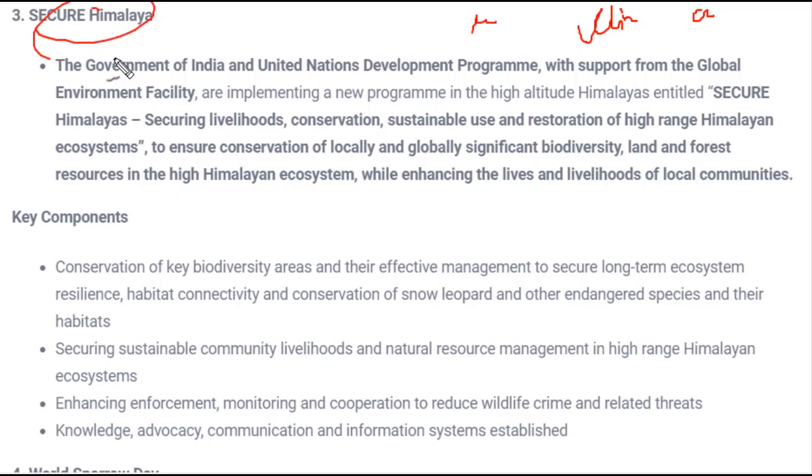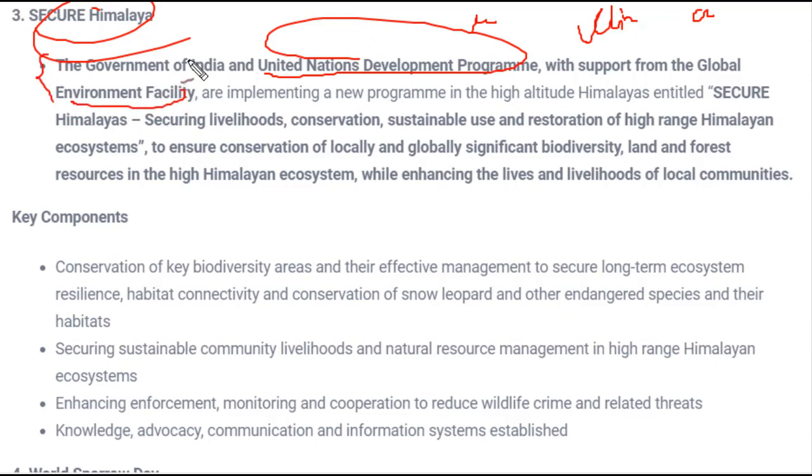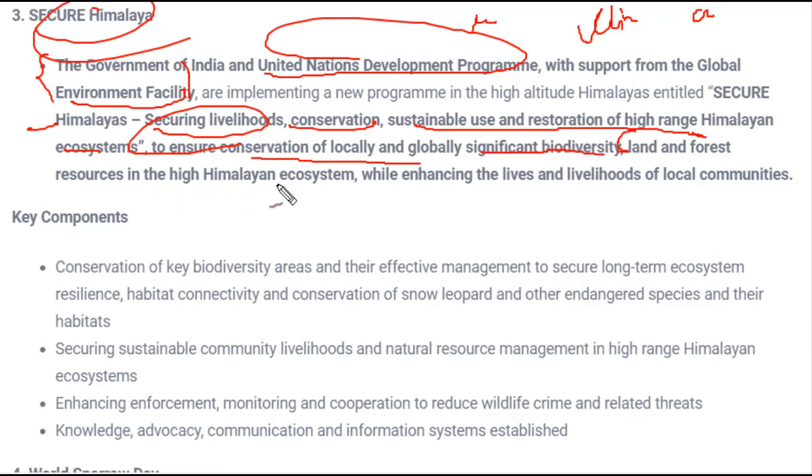This is by the Government of India and the United Nations Development Programme, with the support of the Global Environment Facility. So three organizations are involved here, implementing a new program to secure the Himalayas. And what has to be secured? Livelihood, conservation, sustainable use and restoration of the high-range Himalayan ecosystem, and ensuring conservation of locally and globally significant biodiversity, that is, land and forest resources in the high Himalayan ecosystem, and enhancing the living and livelihood of local communities.